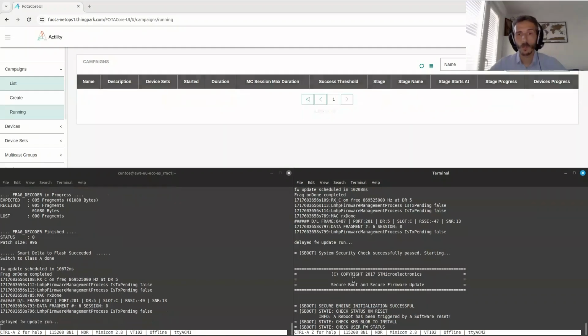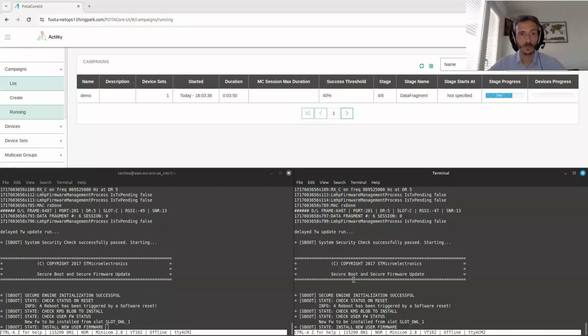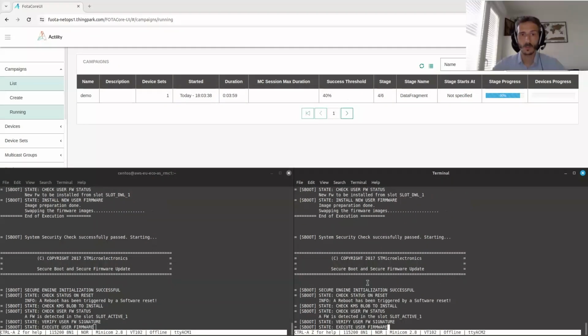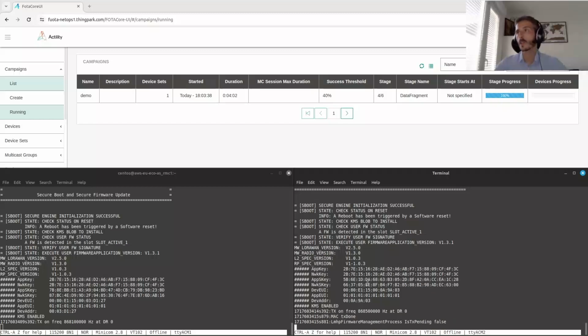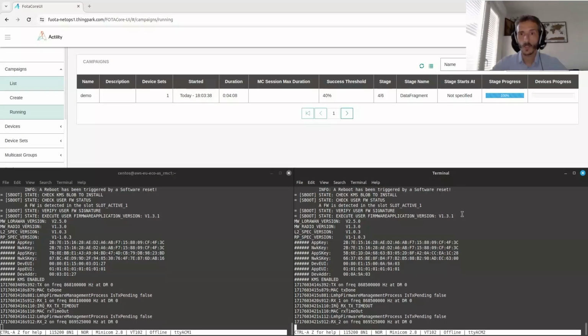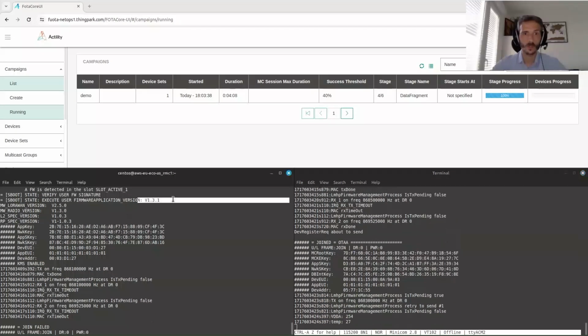When the reboot happens, it will build a new firmware in a specific slot in the device. Then it will swap the slots, so the slot with the new firmware becomes the slot of the running firmware. And now we can see it's running version 1.3.1.